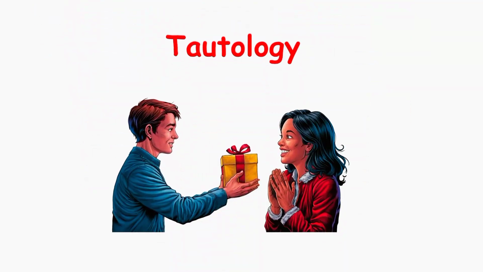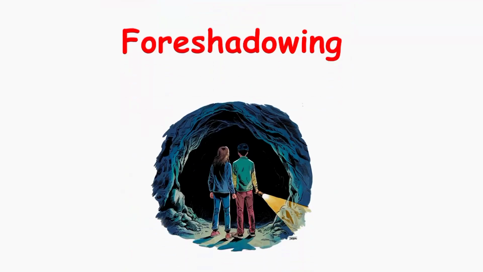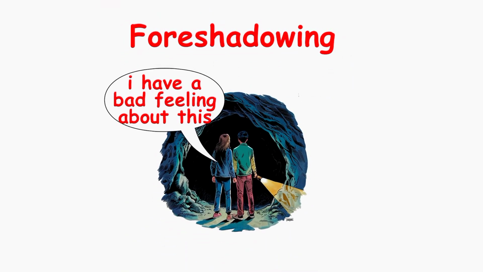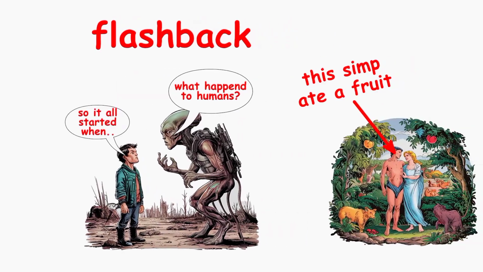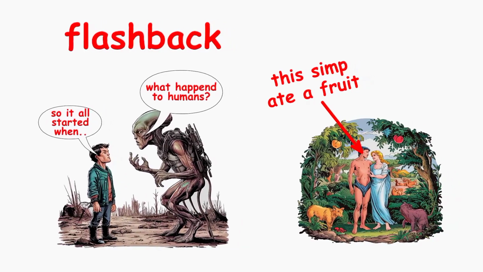Tautology, saying the same thing twice in different words. Free gift is a common tautology. Foreshadowing, hints about what might happen later in a story. If a character says, I have a bad feeling about this, it might mean trouble is coming. Flashback, when a story jumps back in time to show something that happened earlier. It helps explain current events or a character's background.